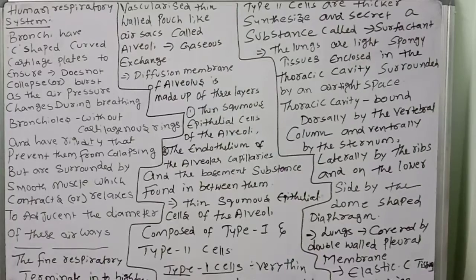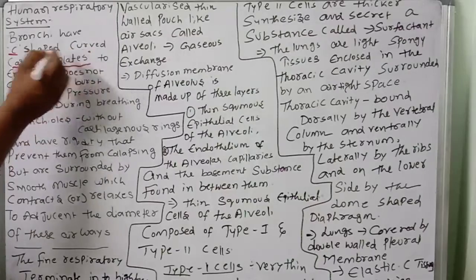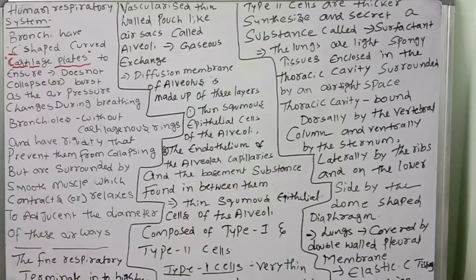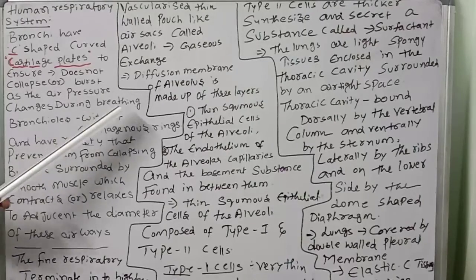This is very important: the C-shaped cartilage plates ensure that the bronchi do not collapse or burst as the air pressure changes during breathing.